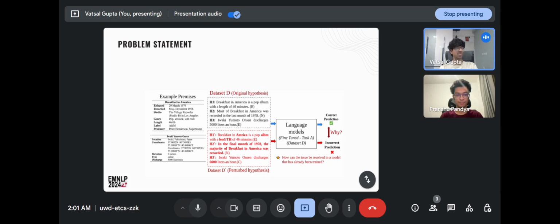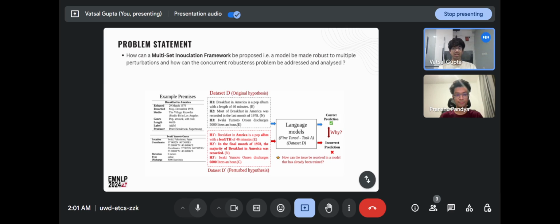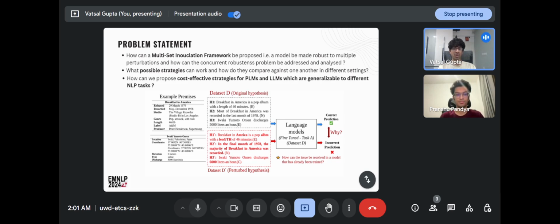We now move to the problem statement. From what we have analyzed and from our motivation, the main problem is to propose a multi-set inoculation framework such that the model can be made robust to multiple types of perturbations, and how this framework can be used to analyze the concurrent robustness problem and address that issue. We also think about what possible strategies can work and how they compare against each other in different settings, and how we can propose cost effective strategies for both pre-trained language models as well as large language models, such that they're generalizable to different kinds of NLP tasks.